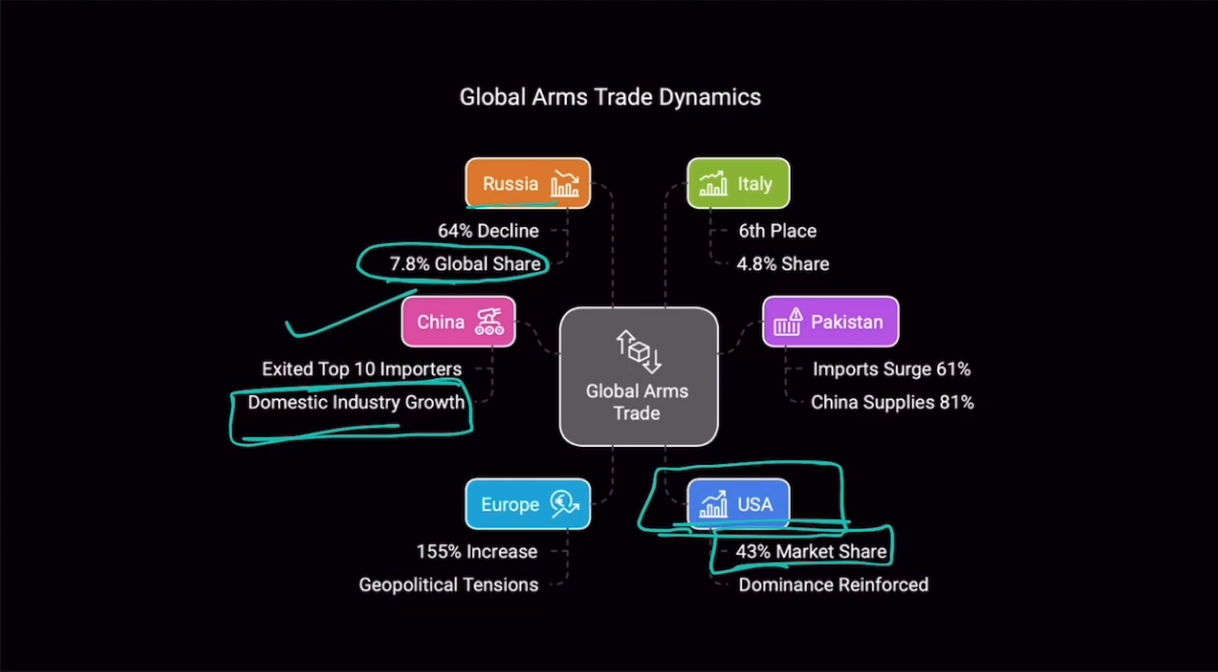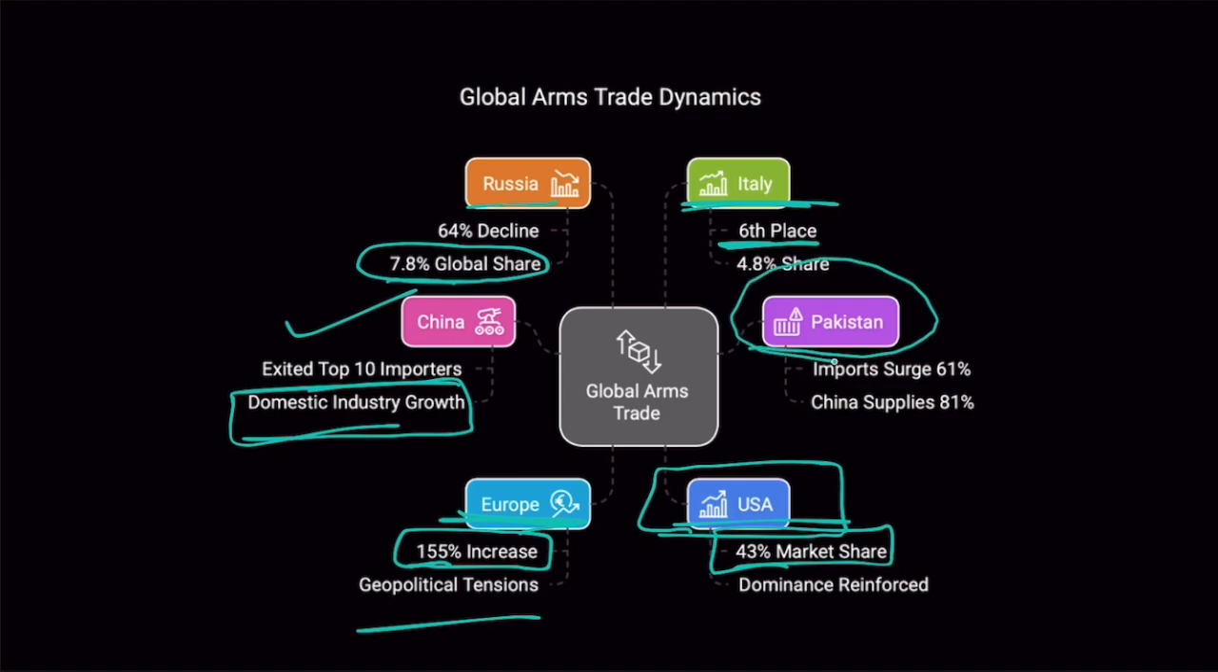Okay? By the way, Italy is in 6th place. Its share has increased as far as exports are concerned, as Italy exports a lot of defense equipment. Europe's imports have increased. Okay? There has been a 155% increase in imports by Europe. Most of it is from the USA, and the reason is that Europe feels threatened by Russia. Okay, so this is the reason.